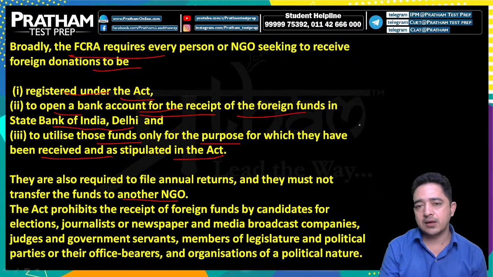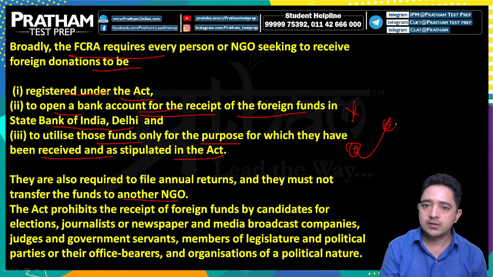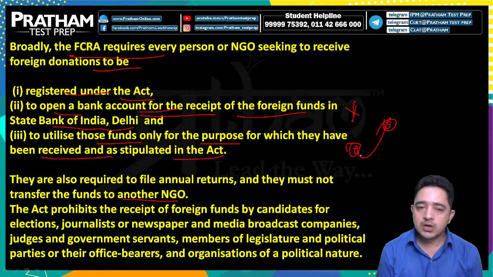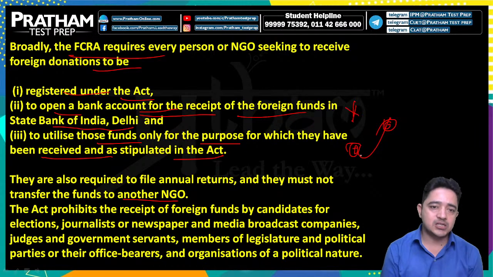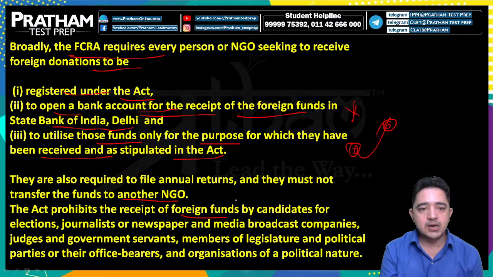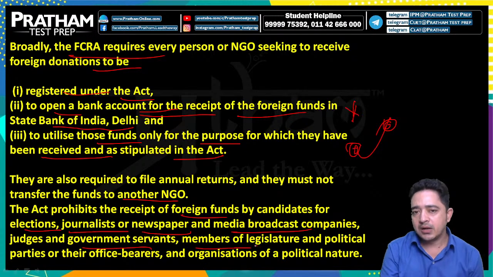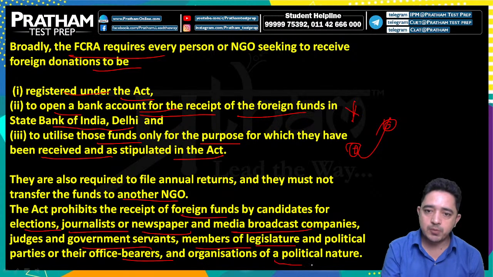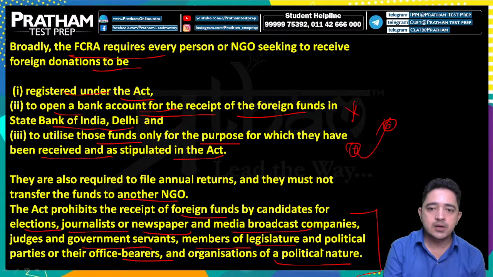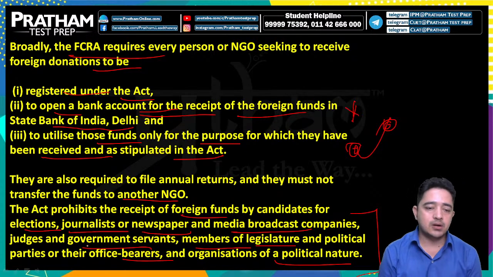Sometimes, as we can see, the same person established two NGOs, so one NGO is funding the other one. So this is why they are required to file annual returns, and they must not transfer the funds to another NGO. The Act prohibits the receipt of foreign funds by candidates for elections, journalists, newspapers, media broadcast companies, judges and government servants, members of the legislature and political parties or their office bearers, and organizations of a political nature. These are exempted from taking funds from different organizations.